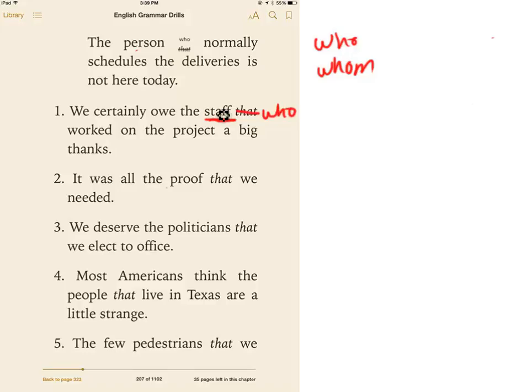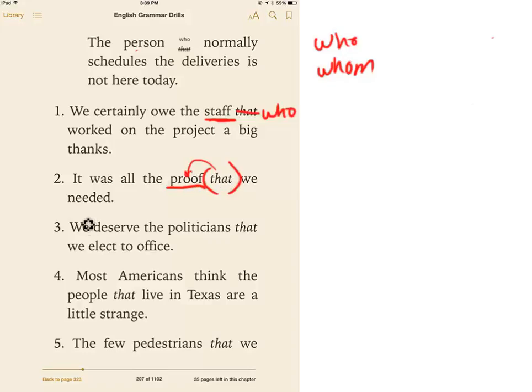We certainly owe the staff who worked on the project a big thanks. Okay, good. Now, it was all the proof that we needed. Okay, the proof is not human, so that is just fine. That is used, the relative pronoun that, because this is not human.